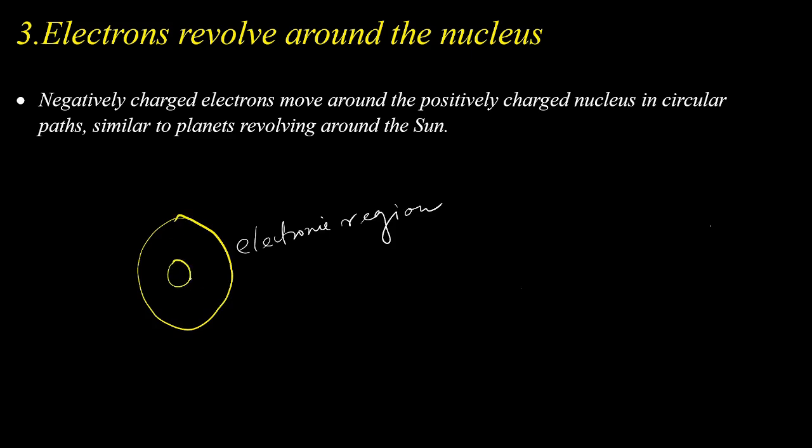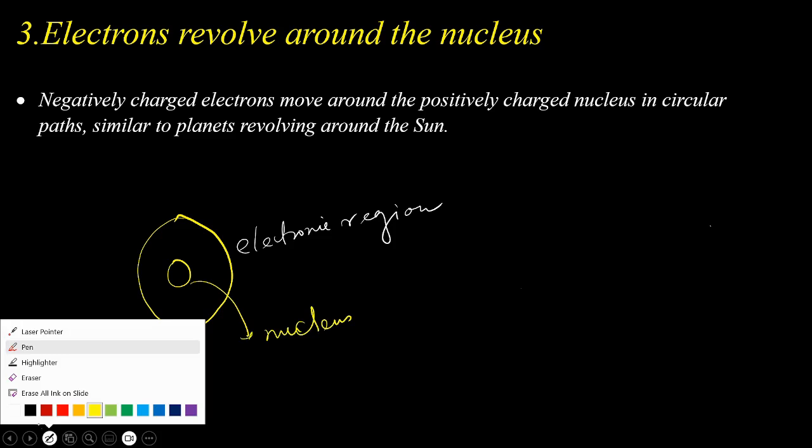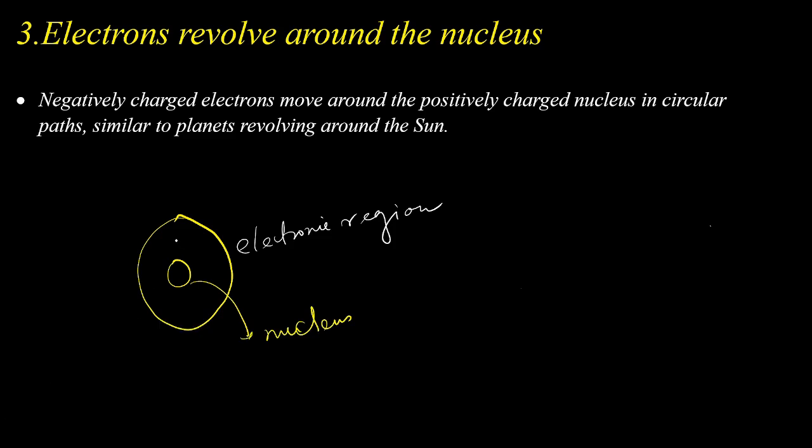One is the central nucleus, and around that central nucleus, an empty space is located. Inside that empty space, electrons reside. That region is called the electronic region. Electrons, being in the electronic region, rotate around the nucleus in a circular path.